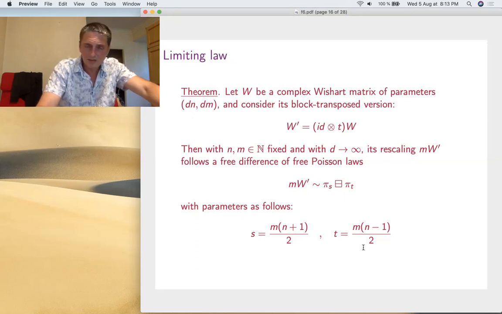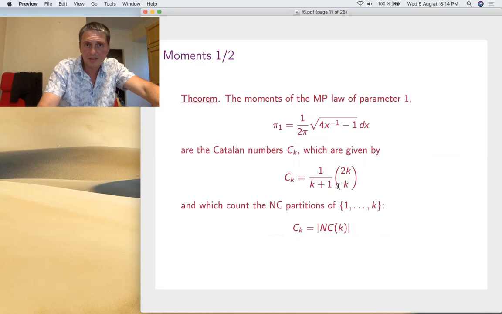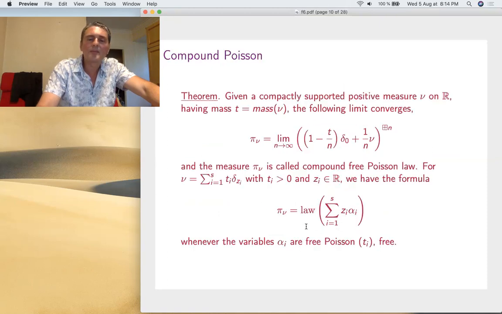These are the two things. So you can see this is quite interesting. I mean, this is a compound free Poisson law, right? This kind of sum, differences, whatever, any kind of linear combination of Poisson laws is a compound free Poisson law. Maybe let's go back to that slide. So you see compound Poisson laws are exactly, you can get exactly these measures here.